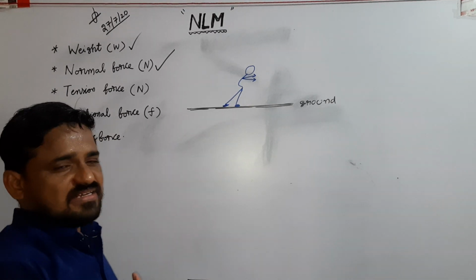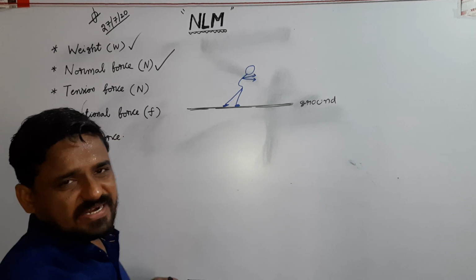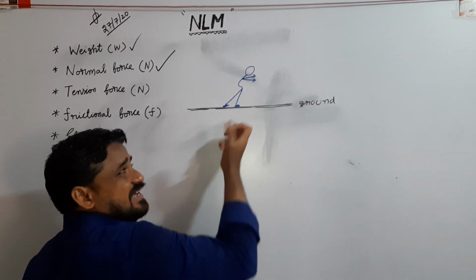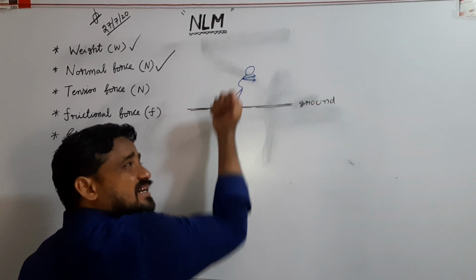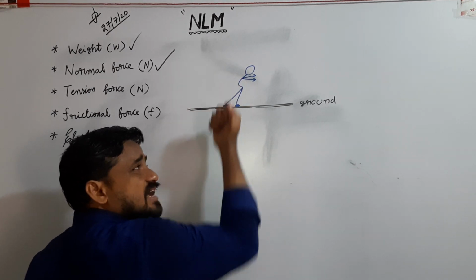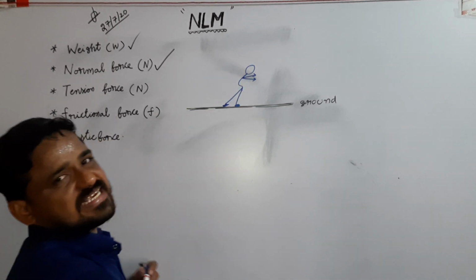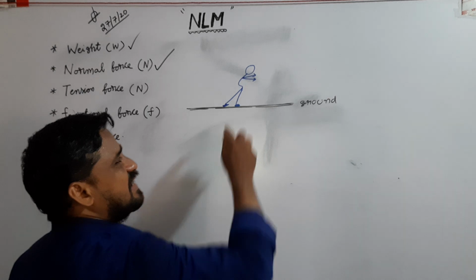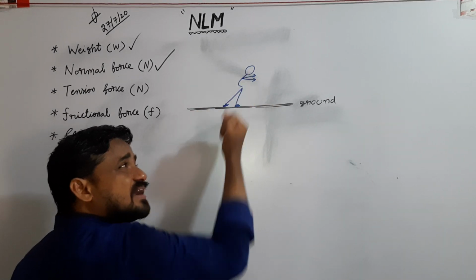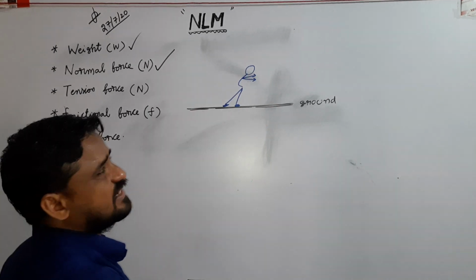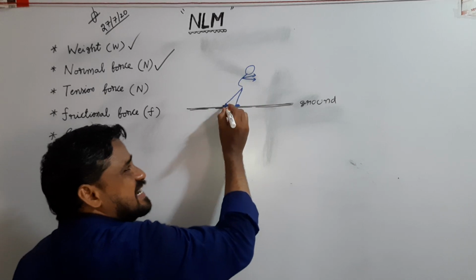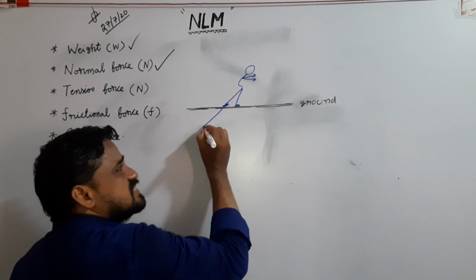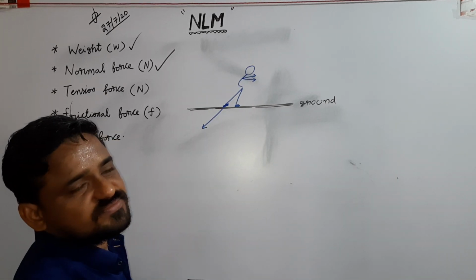See, ground means planet Earth. Here, Earth attracts the matter. Earth attracts the man towards its center. Because of gravitational force acting on him, he exerts force on the ground.